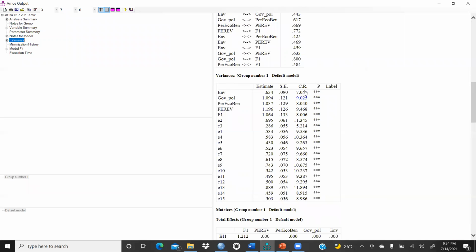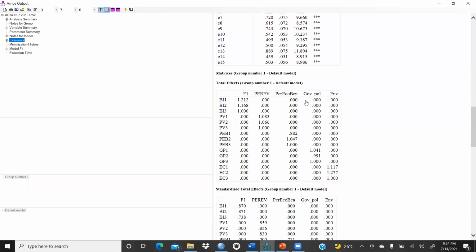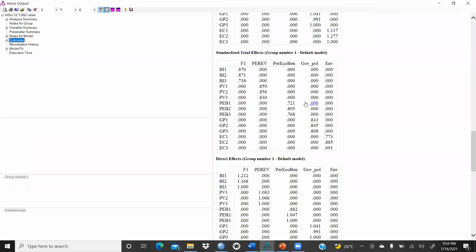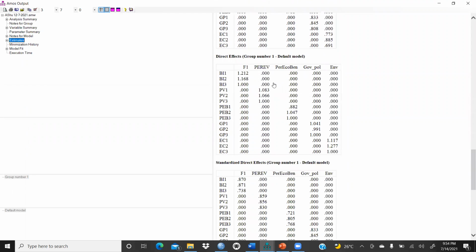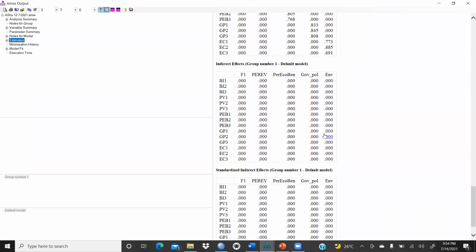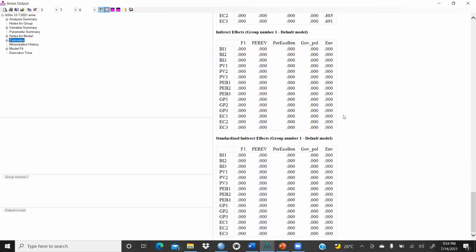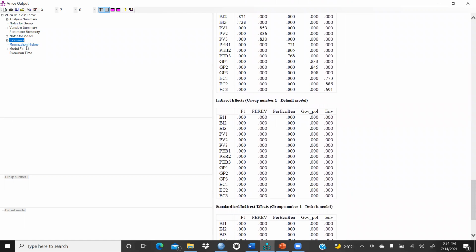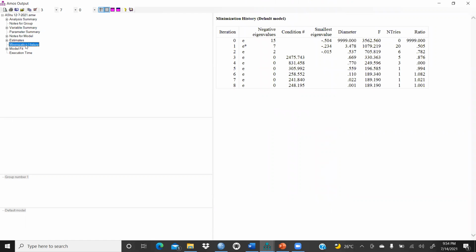And the variances, you can calculate in the same way: estimates divided by standard error, then we get these values. Total effects. Now we come to the standardized. Yes, of course, these are here. As well as the standardized direct effects and all. Then we come to this one, the minimization history.